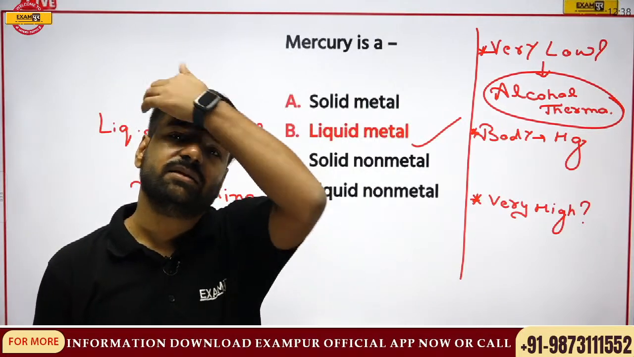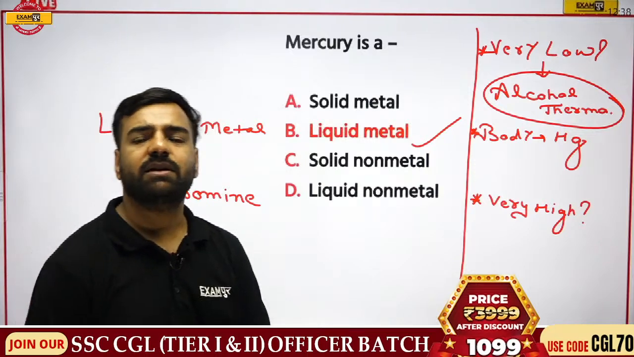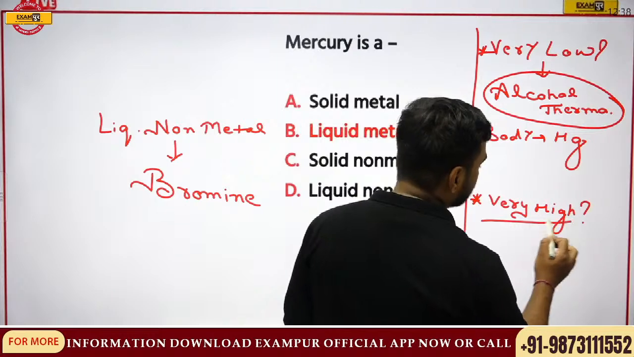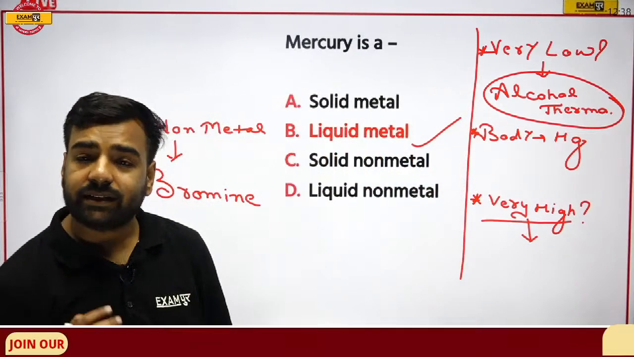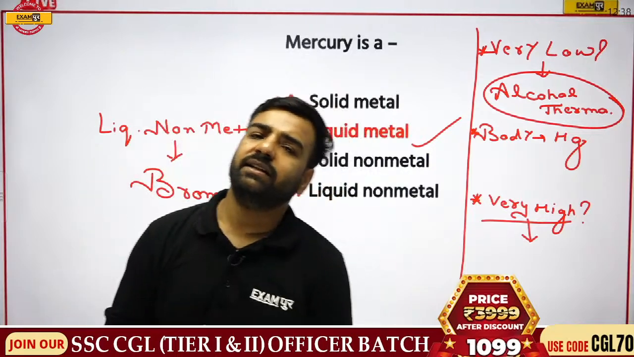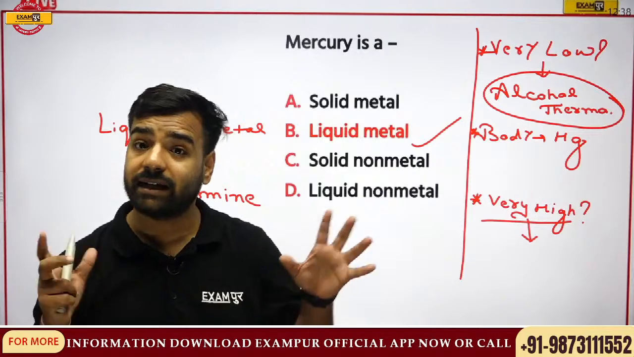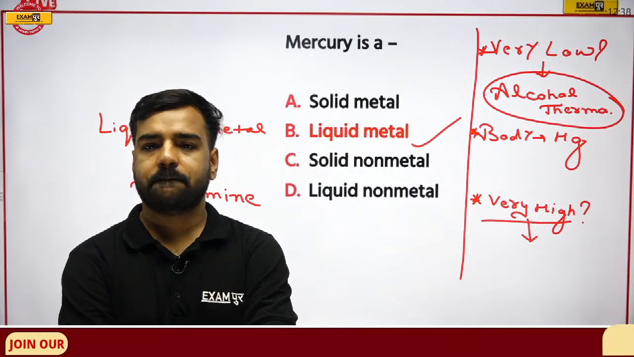Now, Wasim is saying mercury. Mercury was for the body temperature, Wasim, right? But for very low temperature, we are going to use alcohol. Now, my question is for very high temperature. What will you use at a temperature of 3000 degrees centigrade, 3500 degrees centigrade? What can I use at that high temperature? Answer, please.